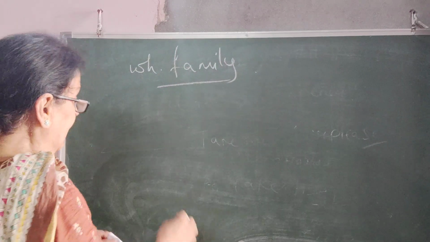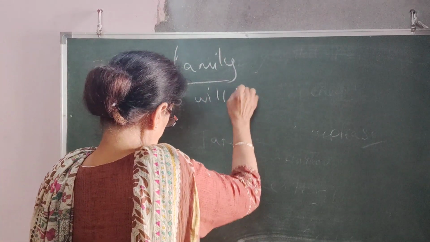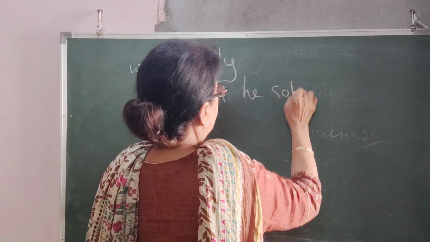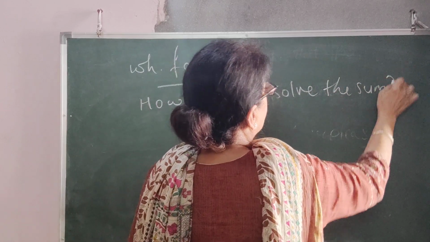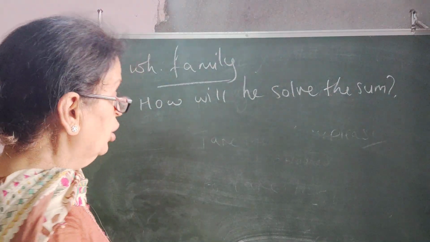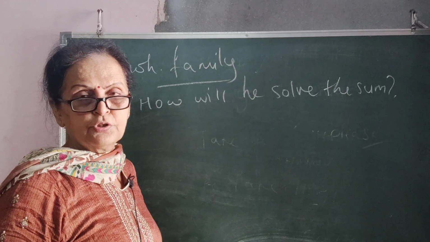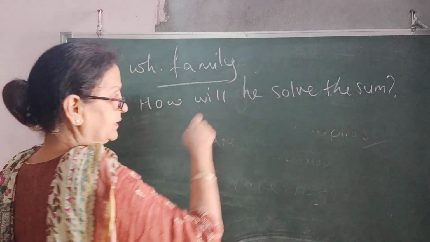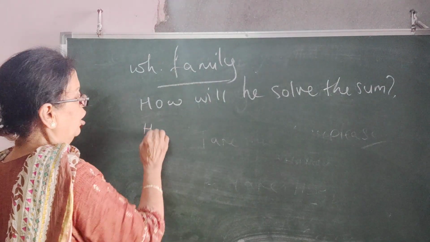If I write down how will he solve the sum? They are asking how will he do this sum? It's a question. So how will remains the same because there is no other word to be used. So it will be how will the sum be solved?